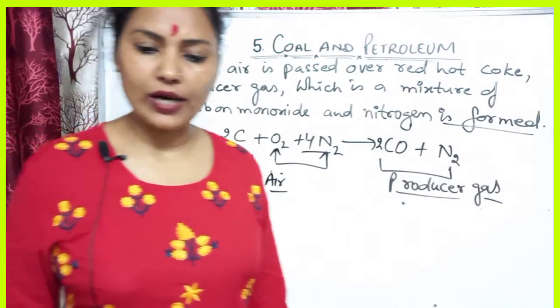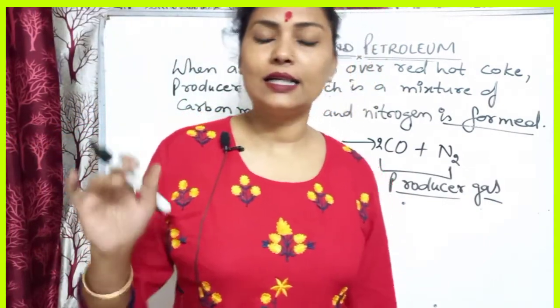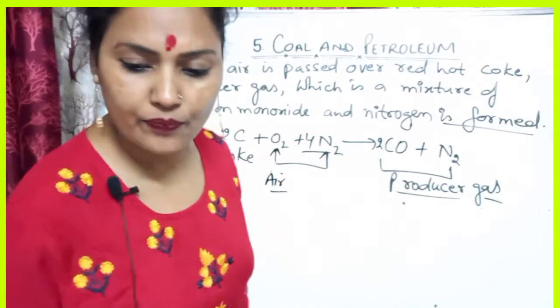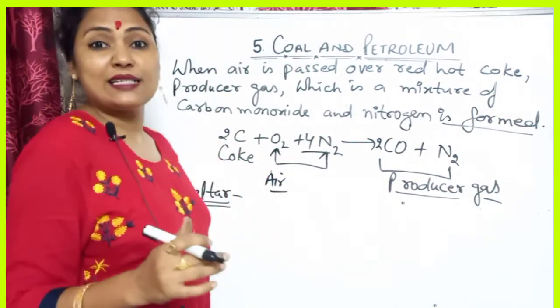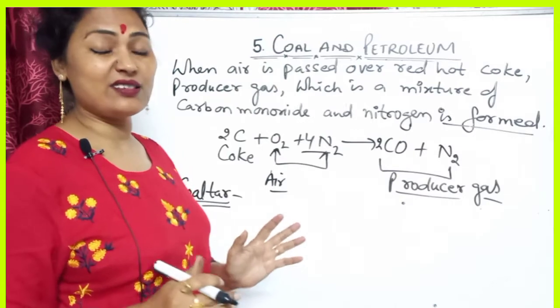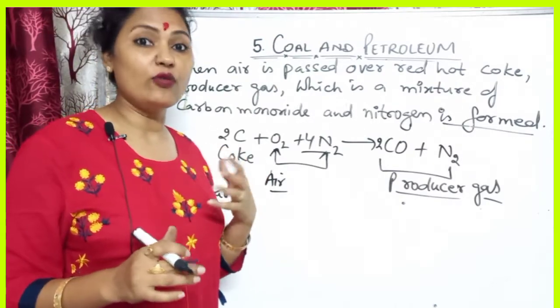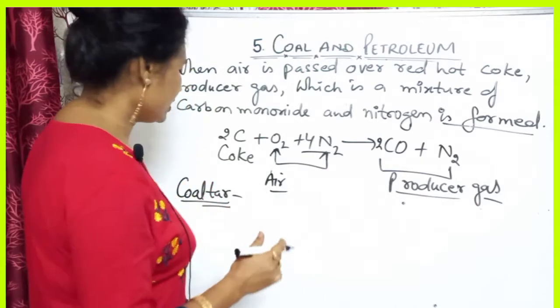So you can write it is a thick black liquid with an unpleasant smell. The smell is not pleasant, it's a very foul smell. So you can write coal tar.